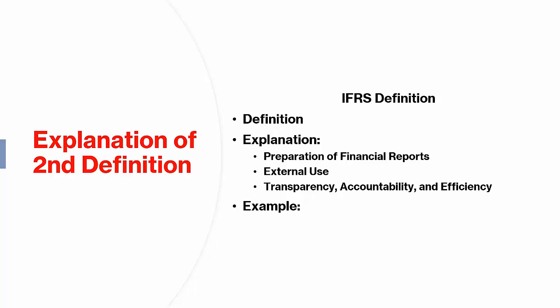3. Transparency, accountability, and efficiency. By preparing these reports accurately and clearly, you make sure that the information about your bookstore's finances is open and understandable. You show that you are managing your finances responsibly. You keep your financial processes smooth and straightforward. These reports help others see how your bookstore is doing financially and ensure that your financial practices are honest and effective.